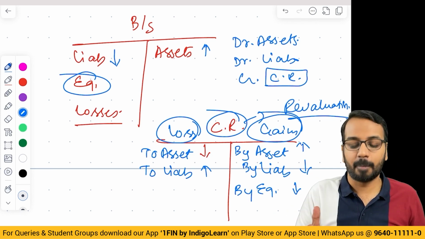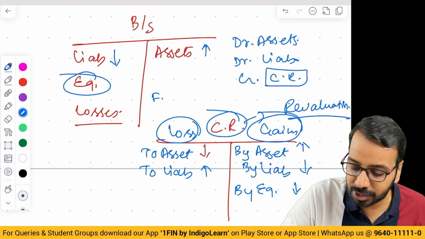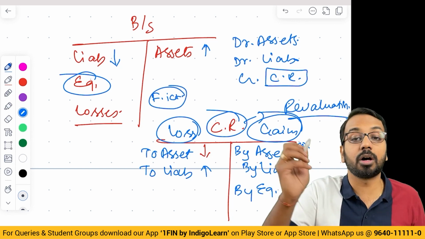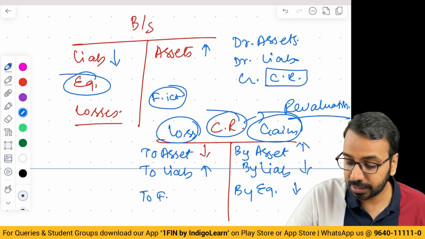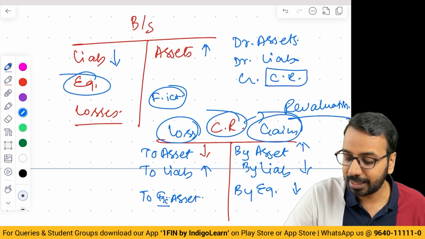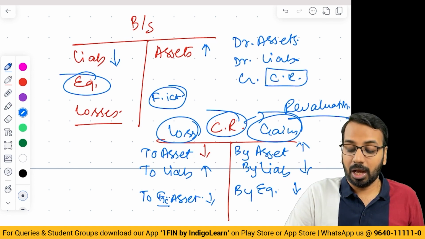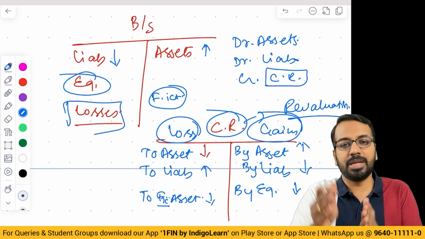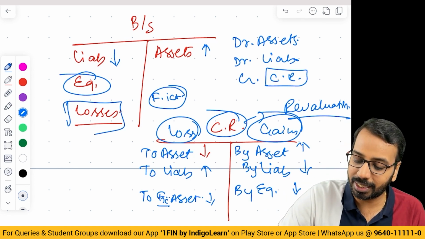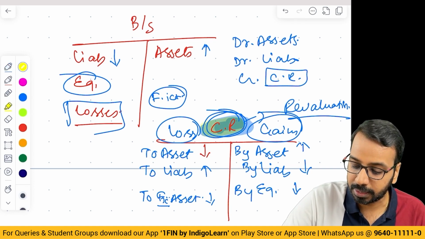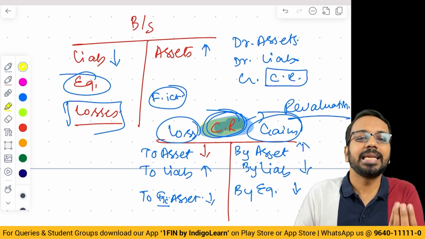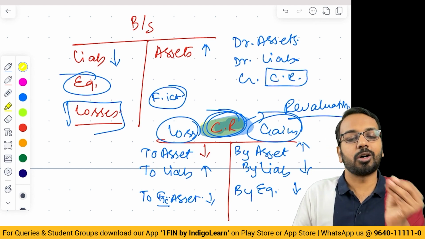That results in gain. Then there may be some fictitious assets which may no longer be required. We have to write them off. It's a loss. So to fictitious asset, not fixed asset, fictitious asset, it is a reduction. What to do with losses will come based on each type of question we'll handle. But generally, under the capital reduction account, any gain I will credit, any loss I will debit.